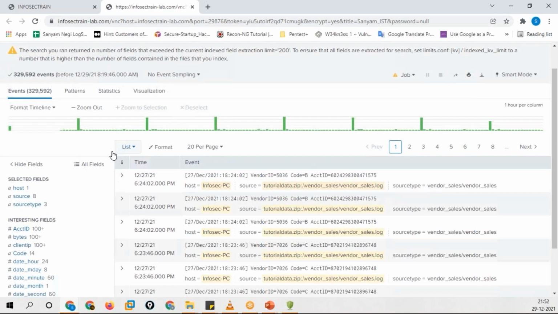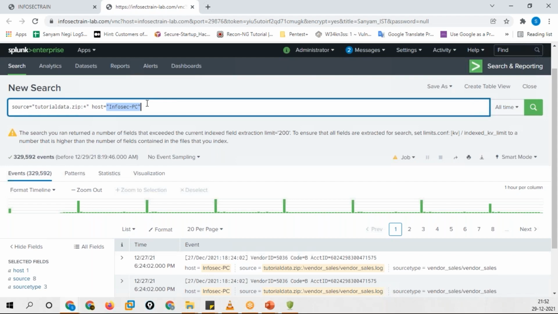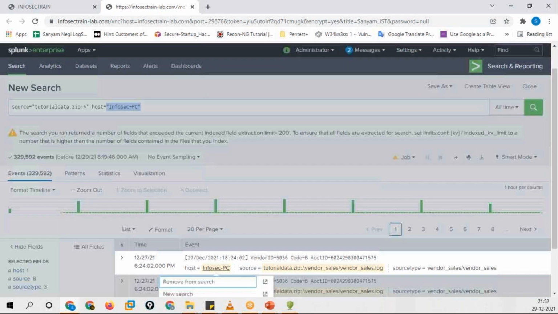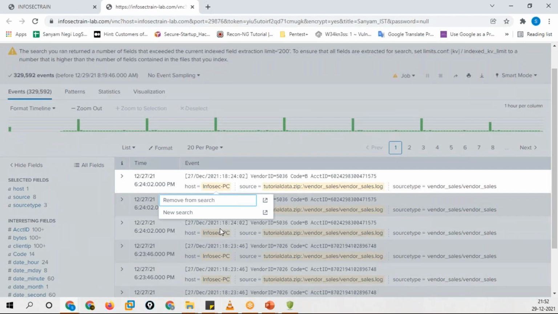Remember over here, isn't it? Right? So I can do what? Either I can just click on it, include it over there, and I can remove it from there. Make sense? So on the basis of that, I can also do my search, doesn't it?